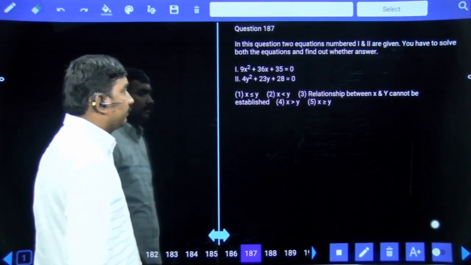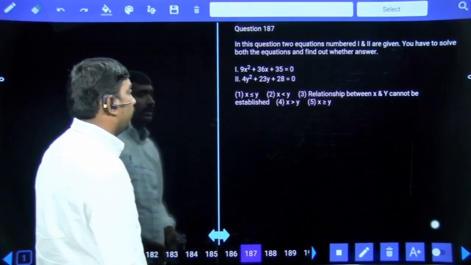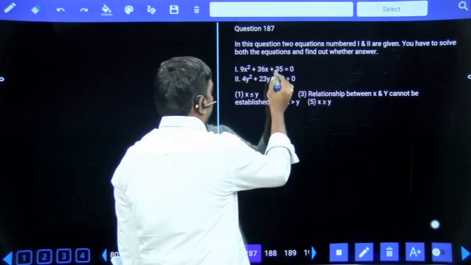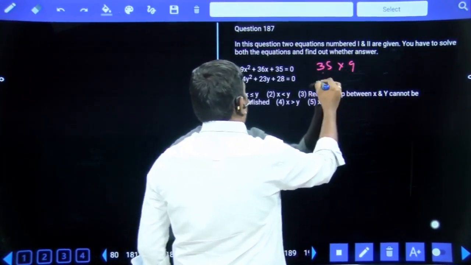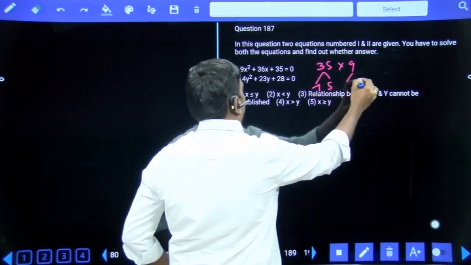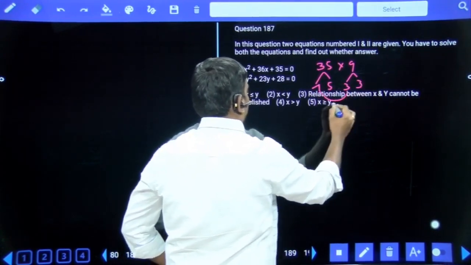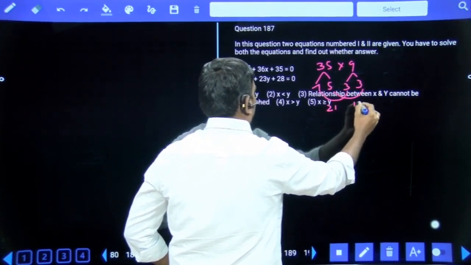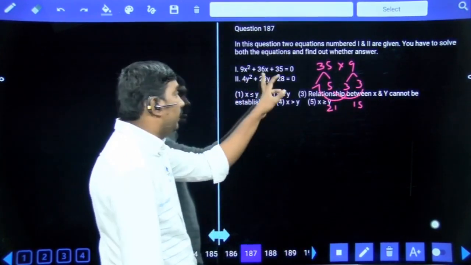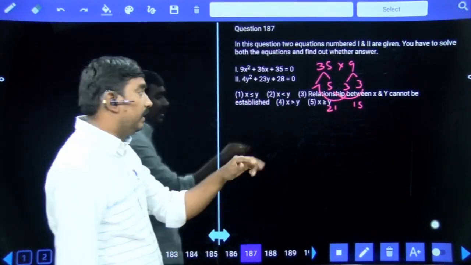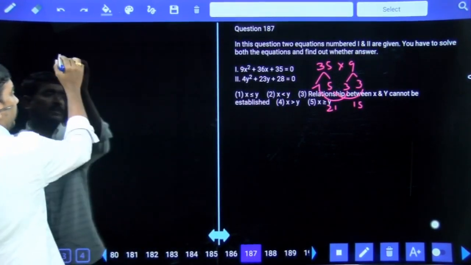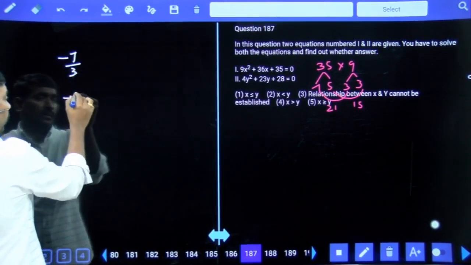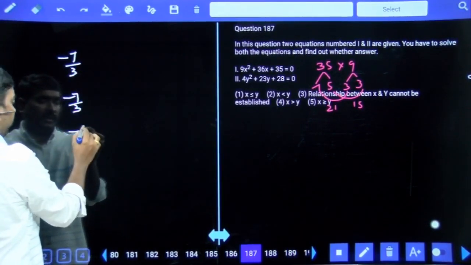35 9 times. 9 30s are 270, or else 35 into 9. 35 means 7 5 times, 9 means 3 3 times. 7 3s are 21, 5 3s are 15. Plus 21 plus 15 will give us plus 36. Finally minus 21 minus 15. Minus 21 by 9 means minus 7 by 3. Minus 15 by 9 means minus 5 by 3.